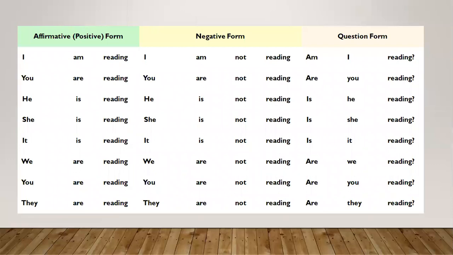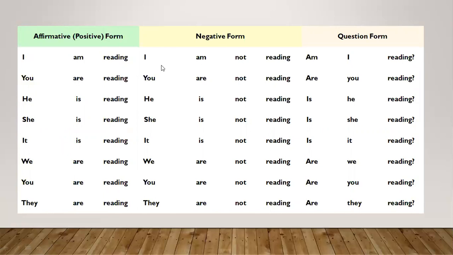Now, see the formation in the first column, the affirmative or positive form. I am reading. Now see, subject plus to be form and then the ing form of the verb. I am reading. You can say, I am reading the book, so the sentence will also be complete with an object. You are reading. He is reading. She is reading. It is reading. We are reading. You are reading, and they are reading.